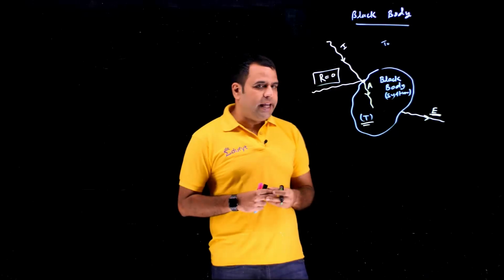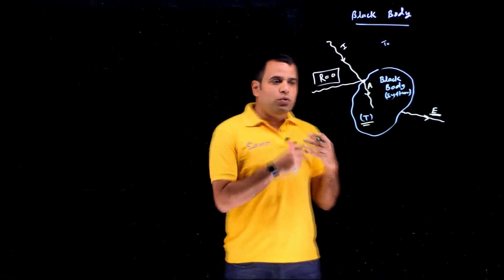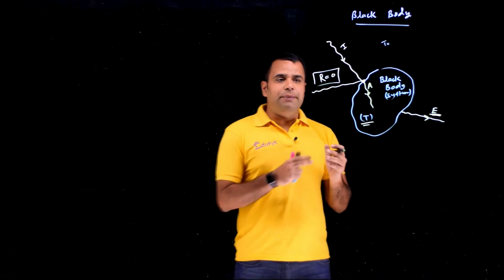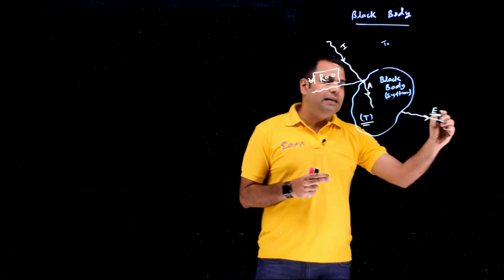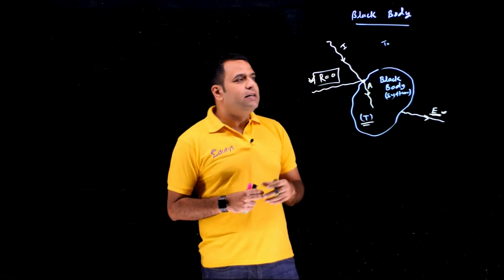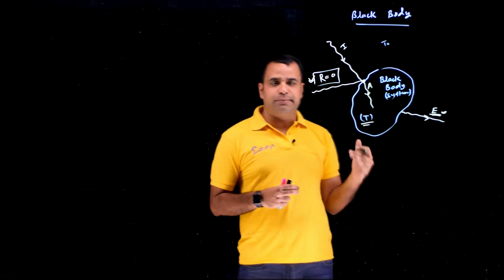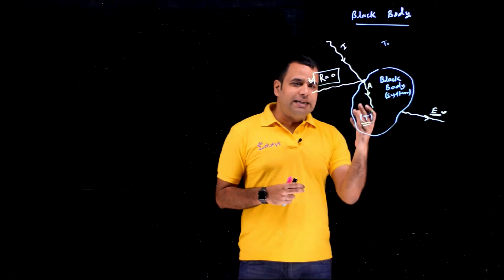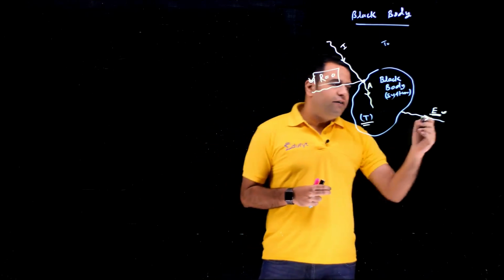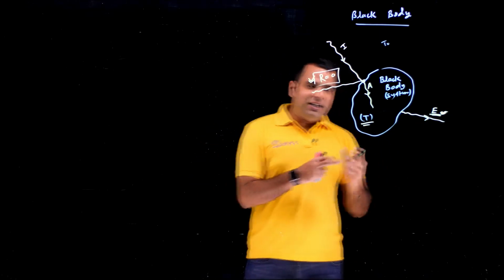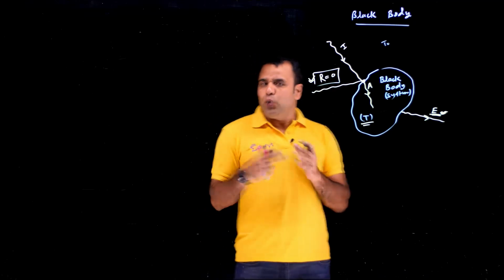When you see something, you receive the rays which are coming through reflection and emission. So you will not get any idea regarding what was incident upon it, because everything incident upon the black body gets absorbed. But you can see the black body from its emission, whatever the black body is emitting.